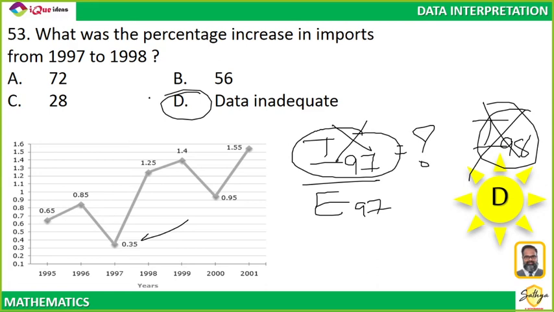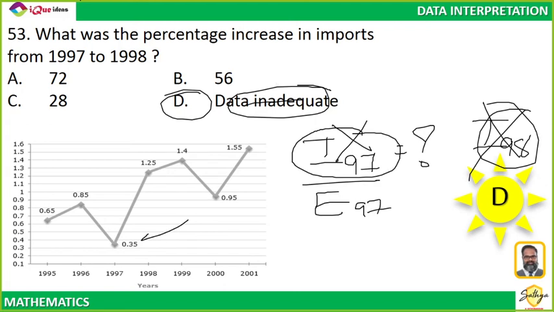Yes, Aditya. If it is mentioned that the exports remained the same, then you can directly calculate 0.35 and 1.25 because the base is the same. 0.35 is a percentage of export. 1.25 is also a percentage of export. So if the base value of export is given, then you can easily calculate it. That's correct. Here, because I don't know any base value, I cannot compare. See, Amanbir, did you understand this question first? Why data is inadequate?